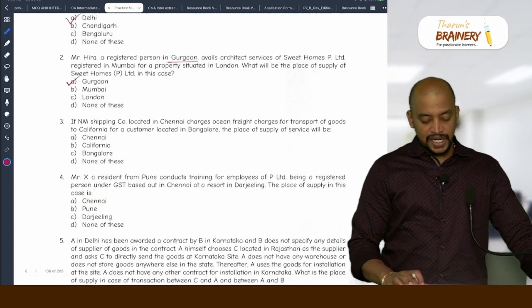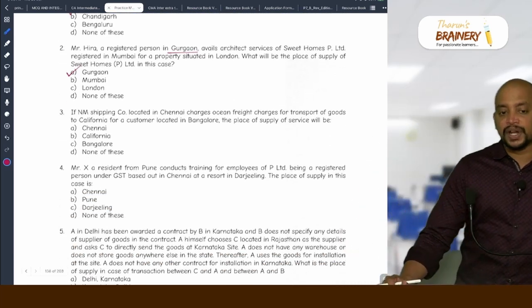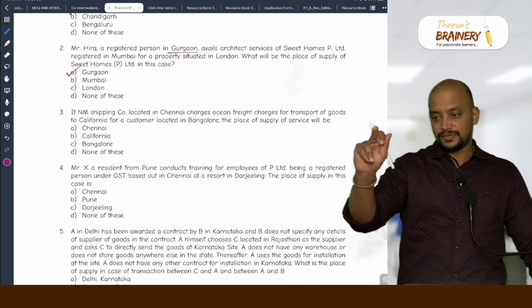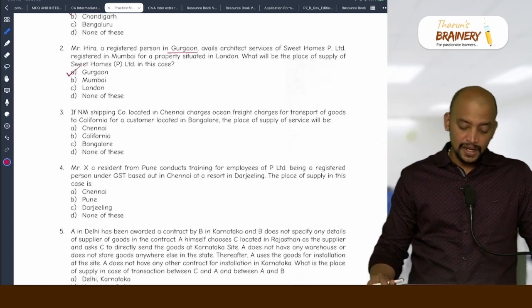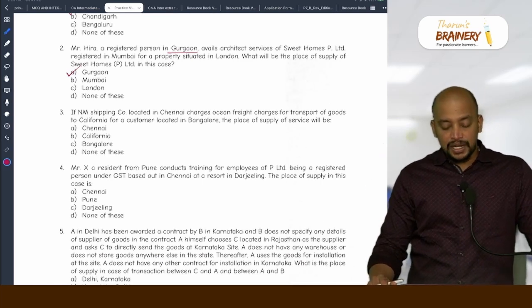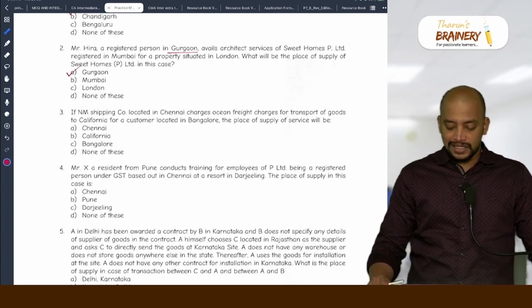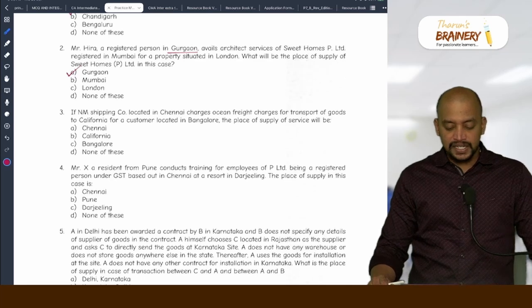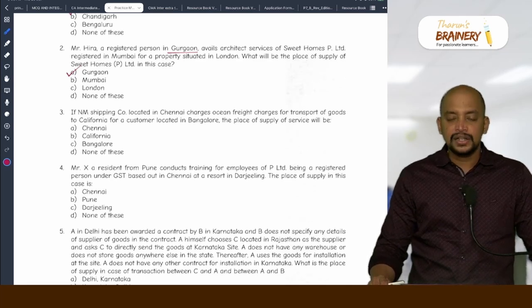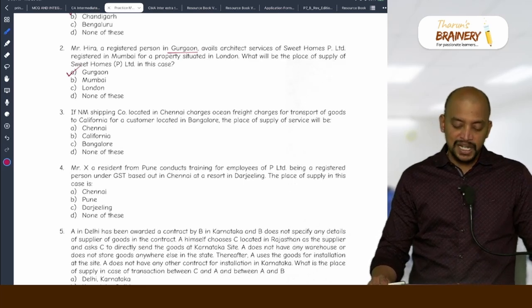Then third one, you also check the answers whether I have given the correct answers or not. If NM Shipping Company located in Chennai charges ocean freight charges for transport of goods to California for a customer located in Bengaluru, the place of supply of service will be, so it is transportation of goods. For transportation of goods, what will be the place of supply?